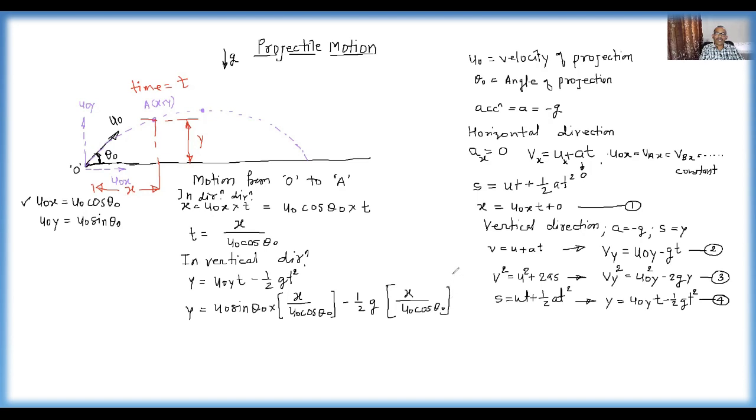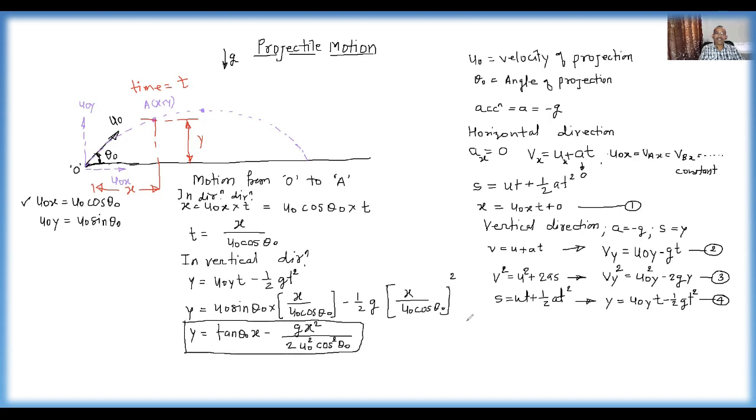That means y equals, u0 gets cancelled, sin upon cos is tan, so this is written as tan theta 0 into x, minus, in the numerator g x square, and in the denominator 2 u0 square cos square theta 0, because t square means the bracket squared. Now this equation is in terms of x and y.